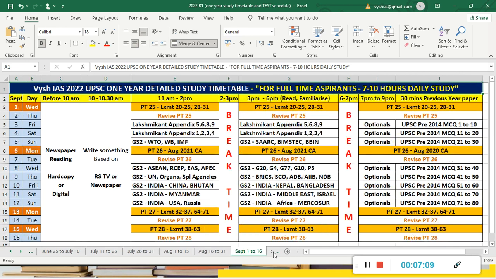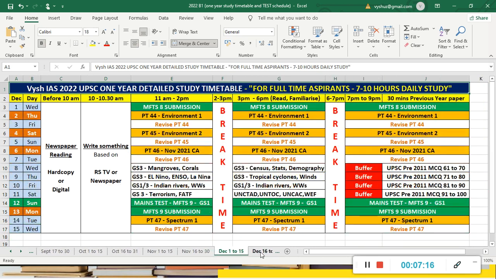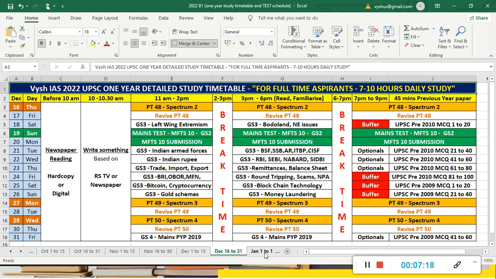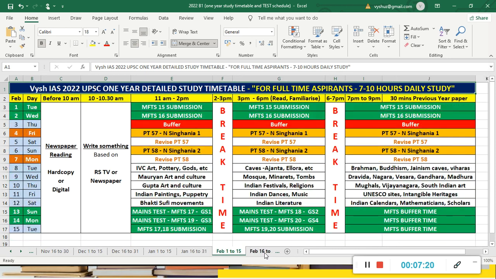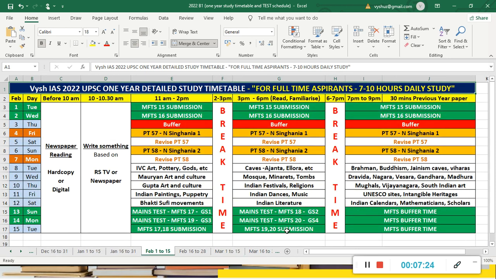So like this, you will do prelims and mains also. 25 tests are there, out of which 21 will be evaluated and given feedback, so your answer writing will also improve. By December that will get over. Whatever is green here is all mains test. So MFTS 10, 11, 12 will go on, and then around January, February that will get over, if you see MFTS 20.